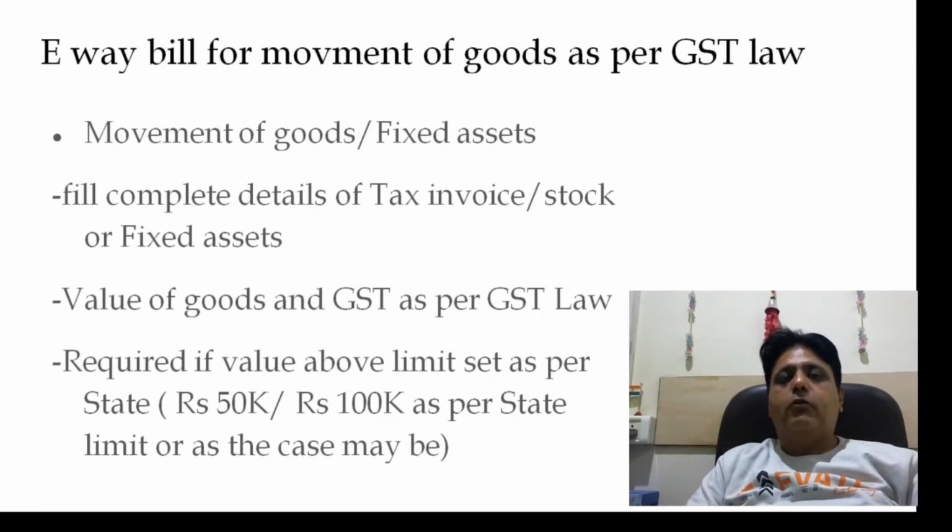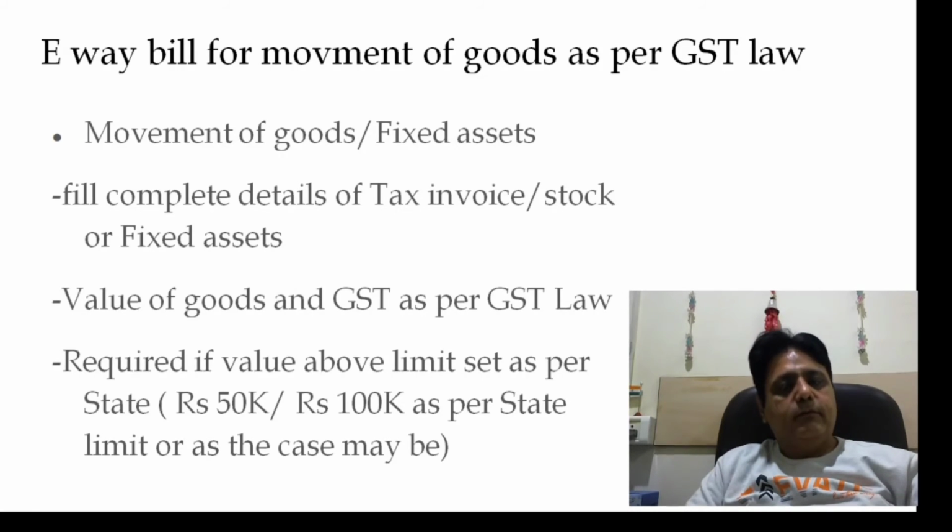The next document is the e-way bill. So as per GST law, whenever there is a movement of goods or fixed assets, you have to create an e-way bill. So what you need to do is go online on the e-way bill website, and fill in the complete details of the relevant tax invoice by which you are going to send these goods or fixed assets.